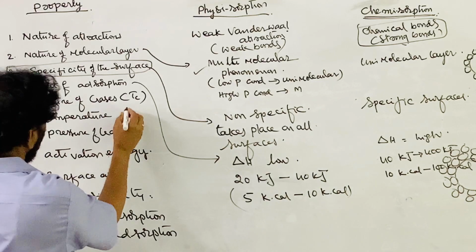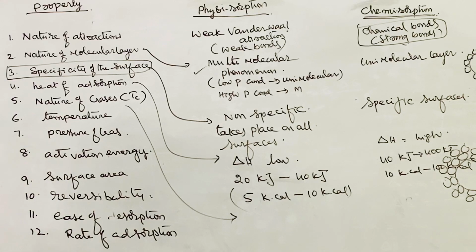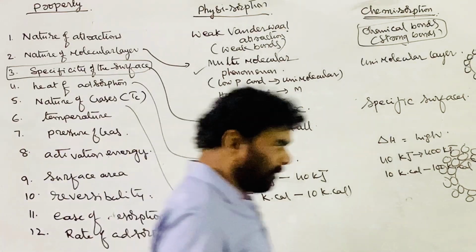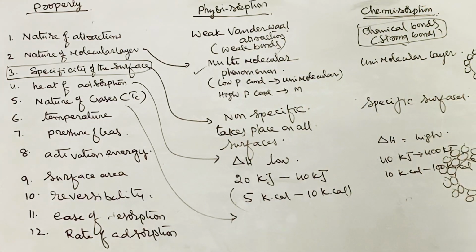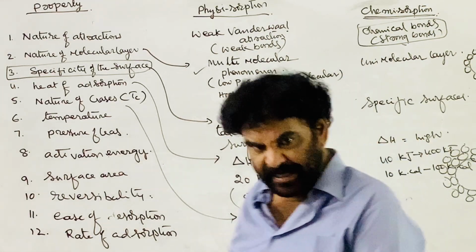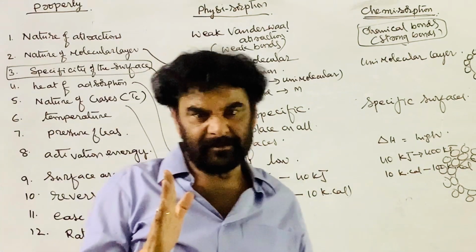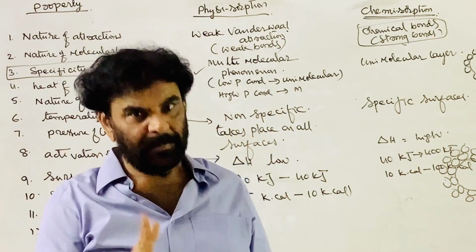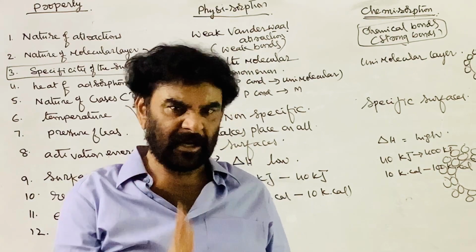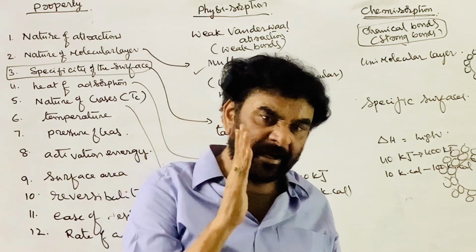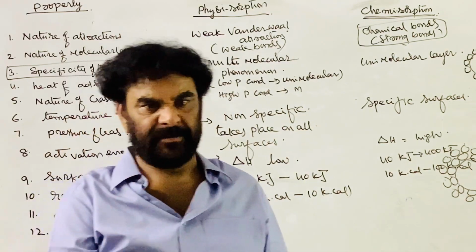The next one: what about the nature of the gases? What type of gases are involved in physical adsorption and chemical adsorption? Is there any selectivity for the gases? I told you, normally for practical purposes, to explain the adsorption phenomena, we take a solid adsorbent and a gaseous adsorbate.